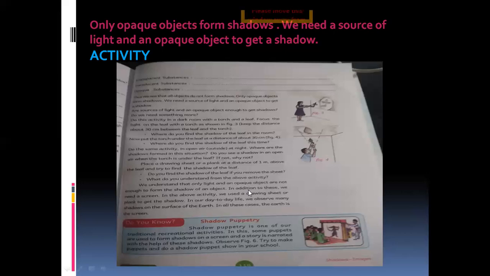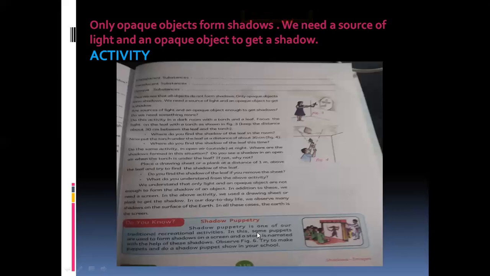In this, some puppets are used to form shadows on a screen, and a story is narrated with the help of these shadows. You can see the picture here. A screen should be there, and behind it the puppets will be placed.